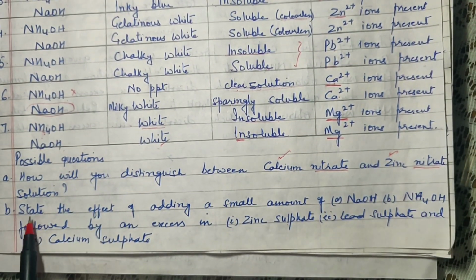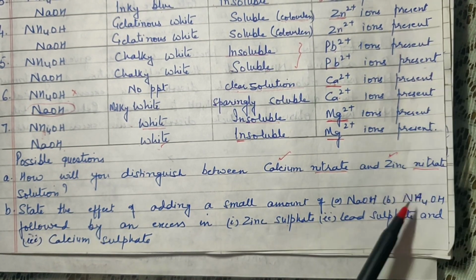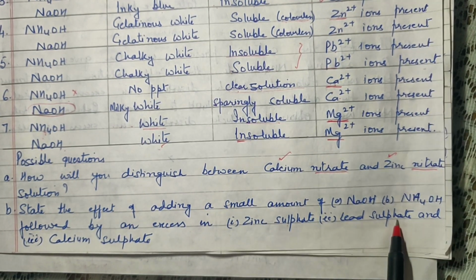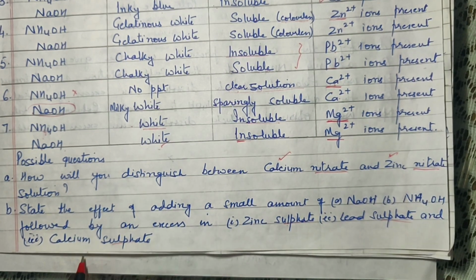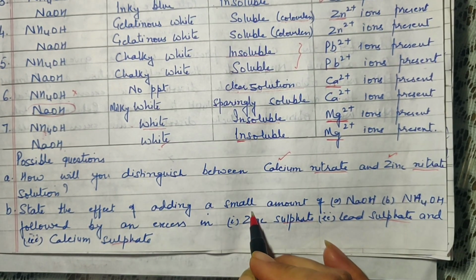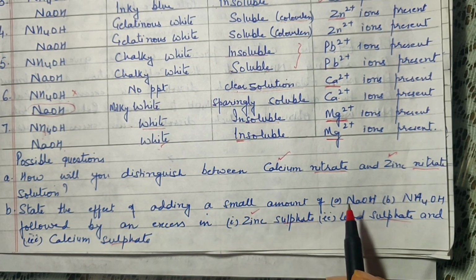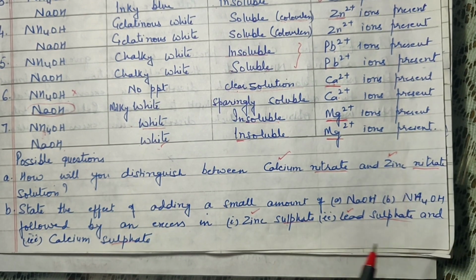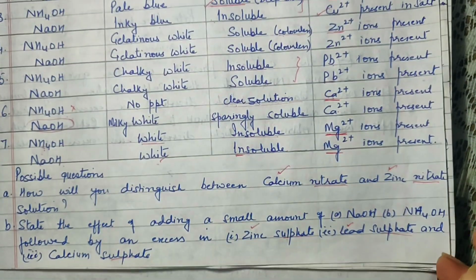The second way of asking question is: state the effect of adding a small amount of sodium hydroxide and ammonium hydroxide followed by an excess in zinc sulfate and lead sulfate and calcium sulfate. So basically sulfate remains the same in all three. You have to basically just write what happens when you add sodium hydroxide in a small quantity and then in excess. What happens when you add ammonium hydroxide and sodium hydroxide first in small quantity and then in excess, and what do you observe? For all three, you already have the table to answer that question.